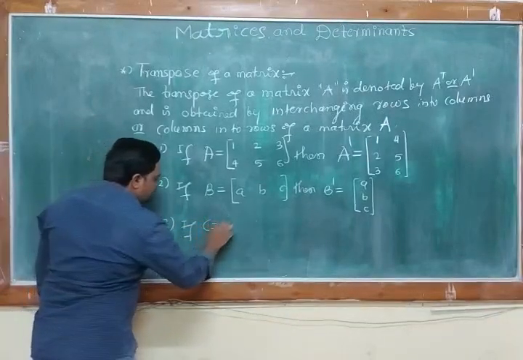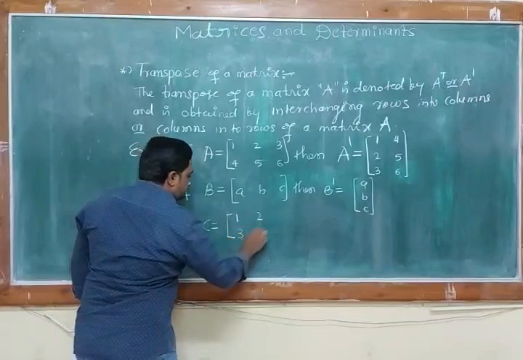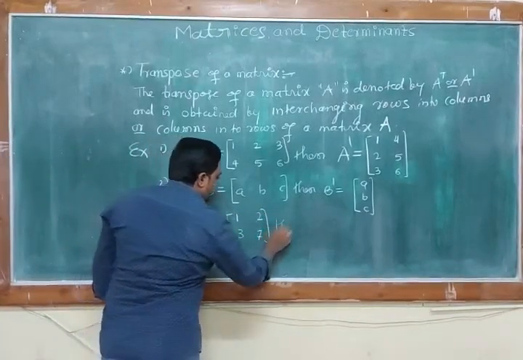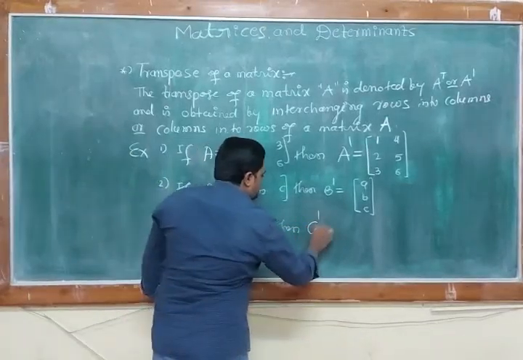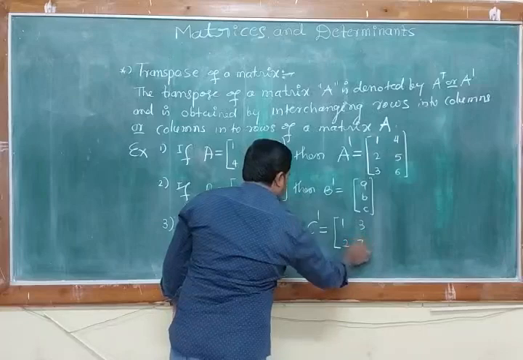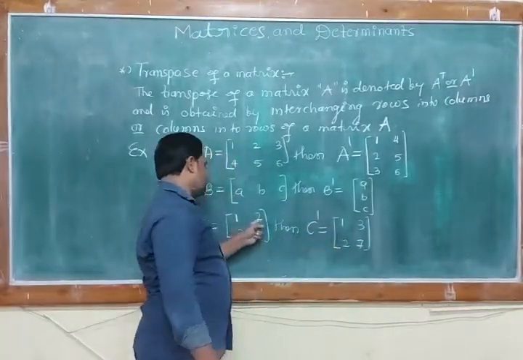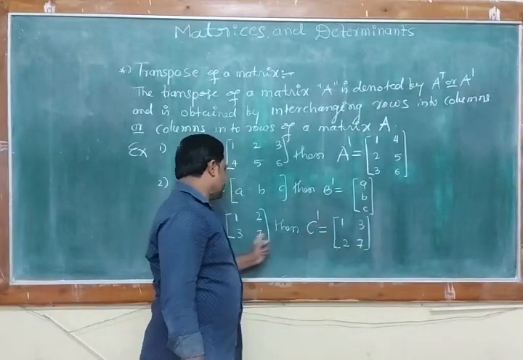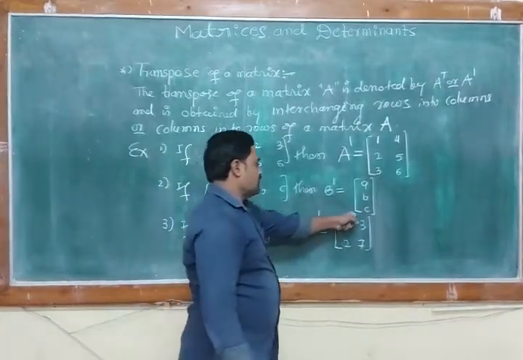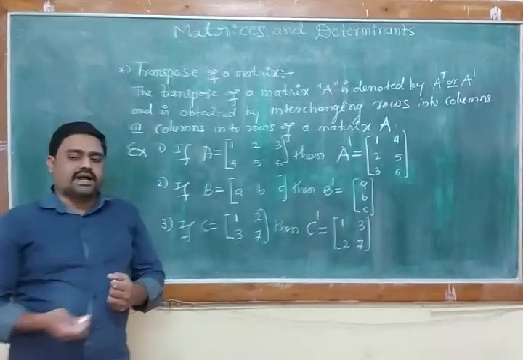If matrix C is equal to 1, 2, 3, 7, then C dash is equal to 1, 3, 2, 7. Interchange rows into columns: the first row 1, 2 becomes the first column, and the second row 3, 7 becomes the second column. This is the concept of transpose of a matrix.